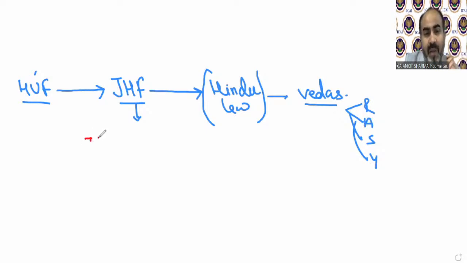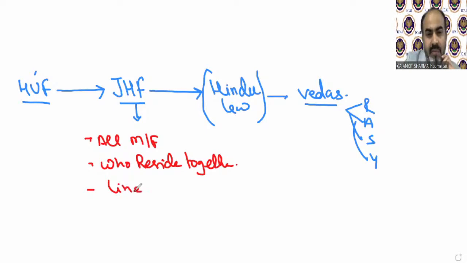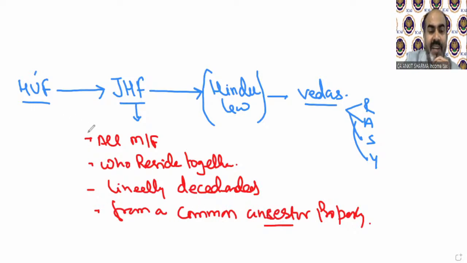It's all male, female who reside together, lineally descendants from a common ancestor property. It says the definition like this.